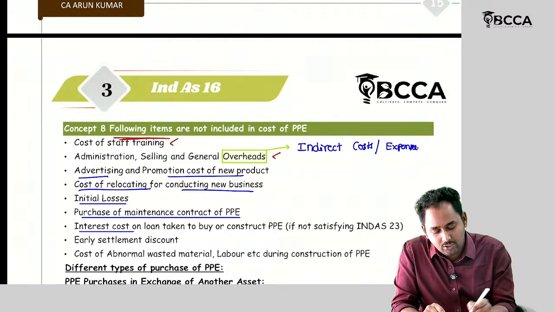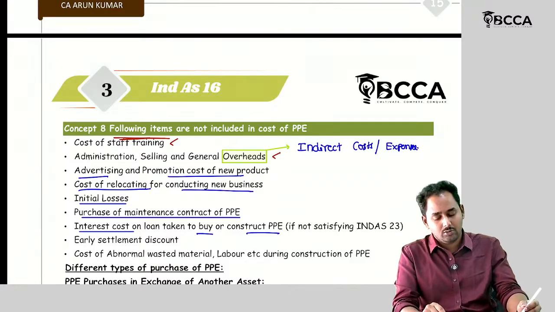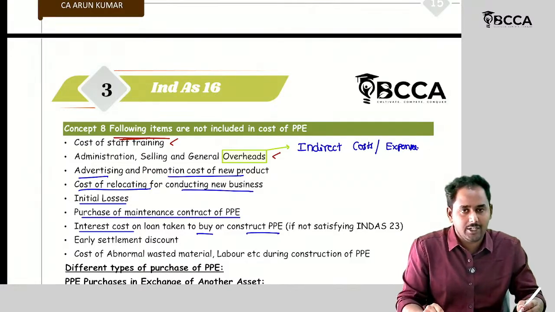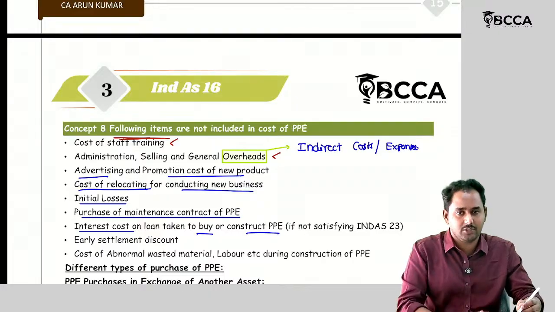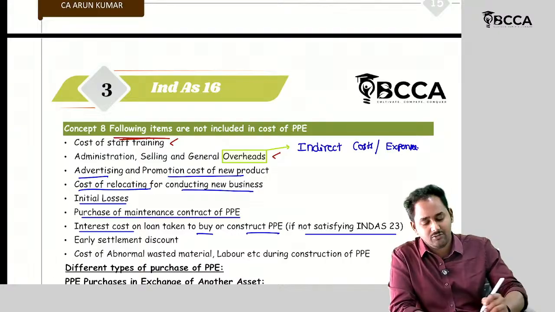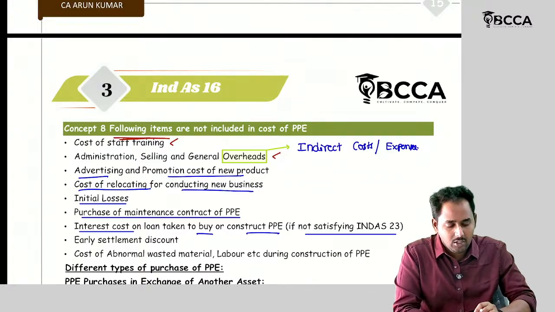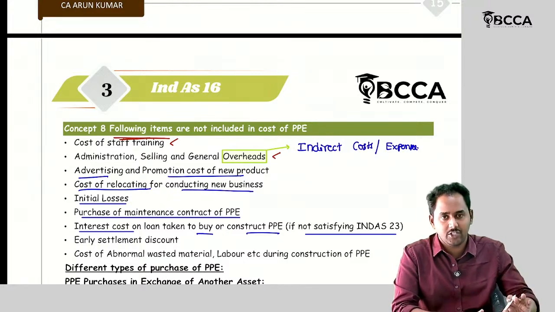And interest cost on loan taken to buy or construct the PPE. So this interest cost also should not be added to the cost of the asset. Of course, there is an exception. If it is not satisfying the Ind AS 23 requirements, then it should not be included in the cost of the asset. If it satisfies the Ind AS 23 definition, then it should be included, and that part we will discuss in Ind AS 23.